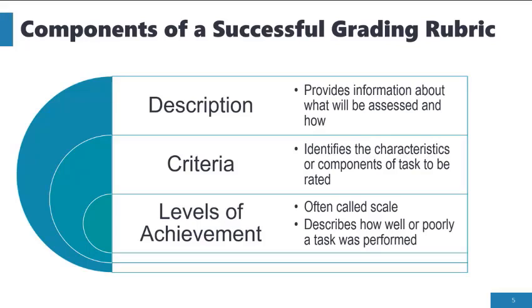Levels of achievement. Levels of achievement are often called scale. Scale uses labels to describe how well or poorly a task has been performed by students. For example, you can use excellent, good, needs improvement, and poor, or sophisticated, competent, and not yet competent to set up the assignment scale.